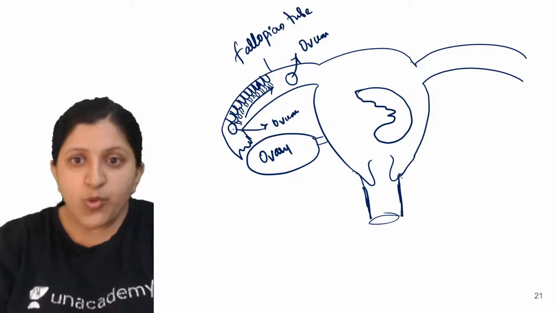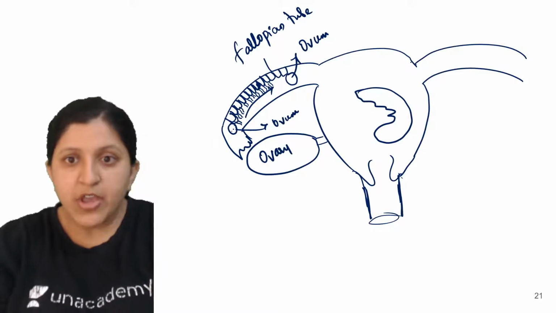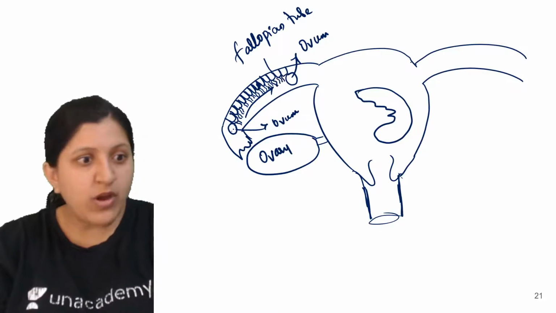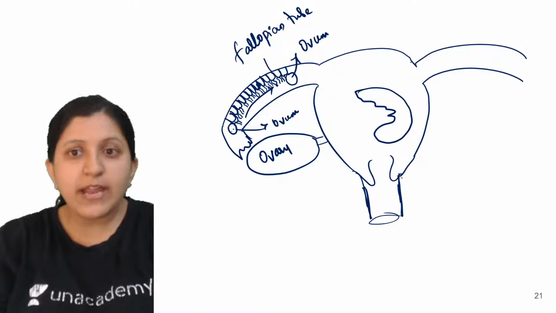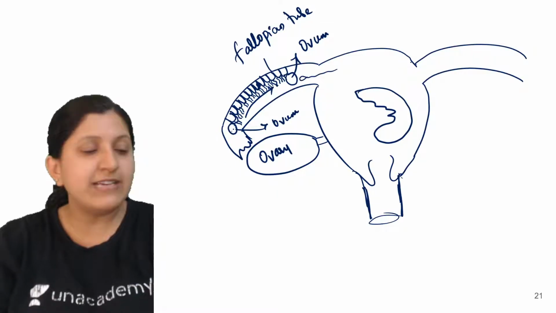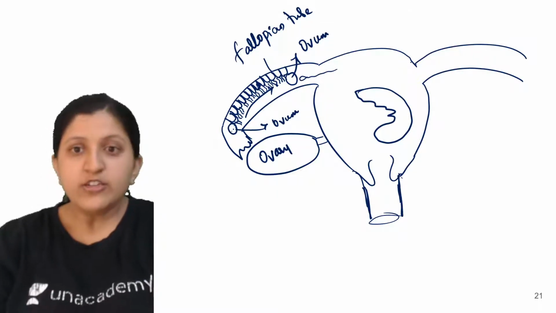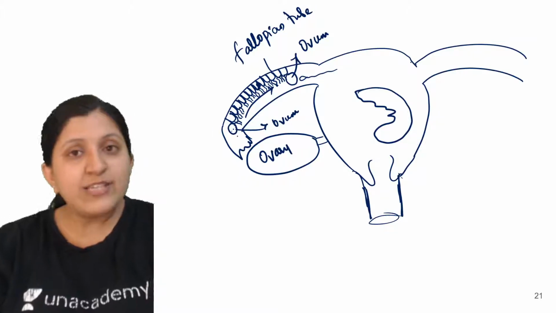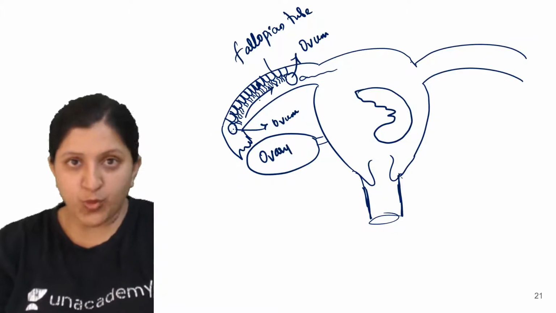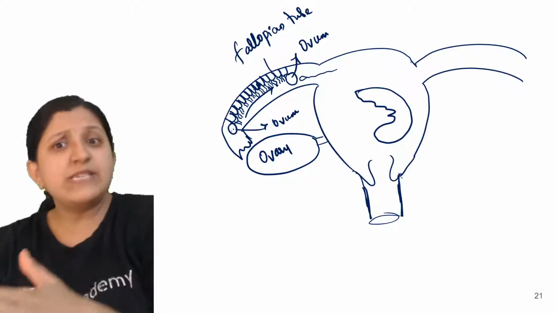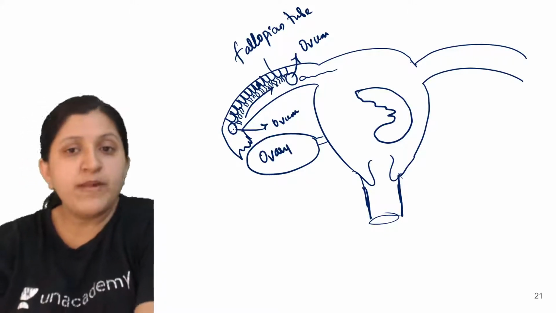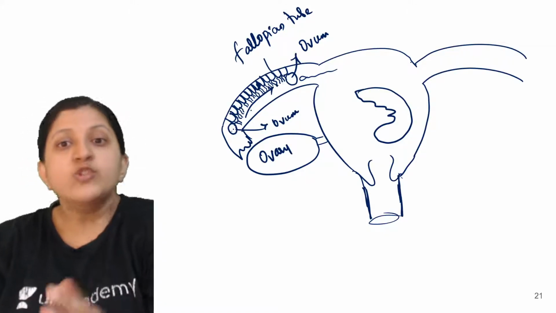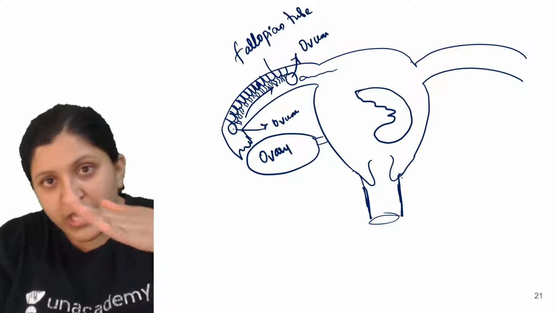Now this ovum has to move till here for the fertilization to occur, because the sperm is coming, and here you can see fertilization. Usually the egg does not have the capability to move, so there has to be something which will move this ovum from here to here, so the cilia are moving in this direction.